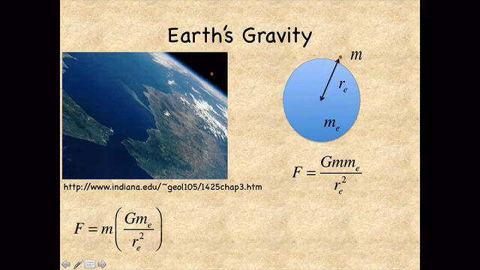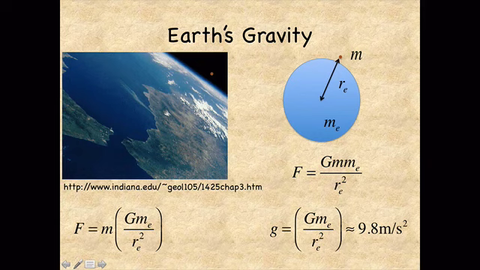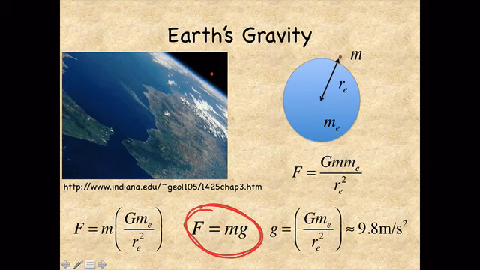We'll get tired of writing all these constants, so let's give the group of them their own name. Little g equals capital G m sub e divided by r sub e squared. The radius of the Earth is about 6 million miles. The mass of the Earth is about 6 times 10 to the 24th kilograms, and you can look up more precise values of those numbers and plug them in and find that little g is about 9.8 meters per second squared. Now we can rewrite this equation as F equals mg. That's so important that I'm going to circle it in red pen, and we use that equation a lot when we're studying the dynamics of bodies near the surface of the Earth.